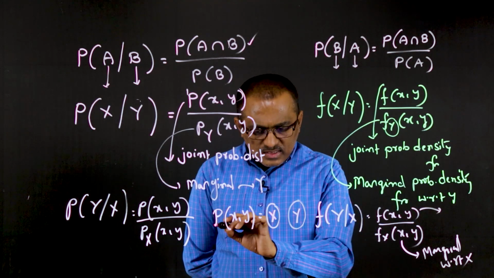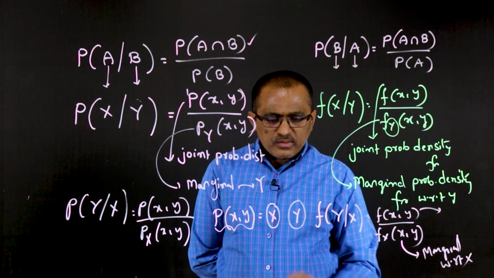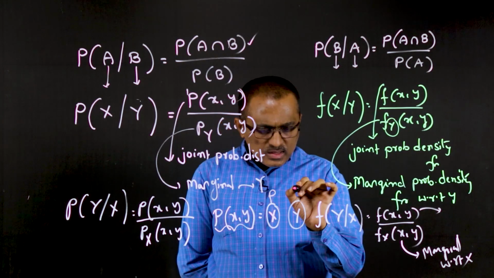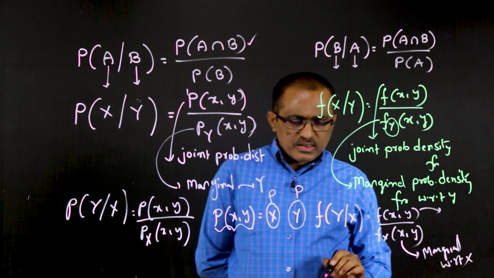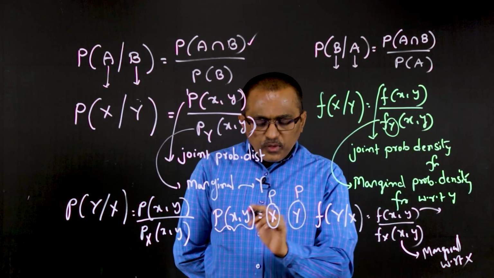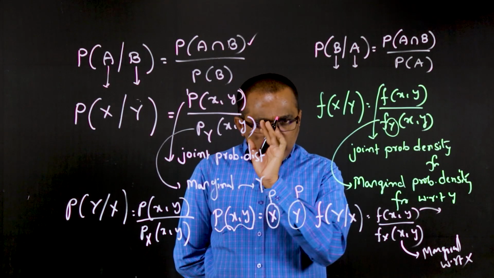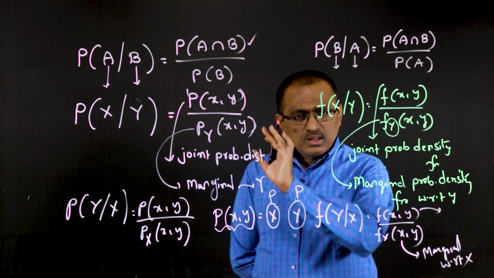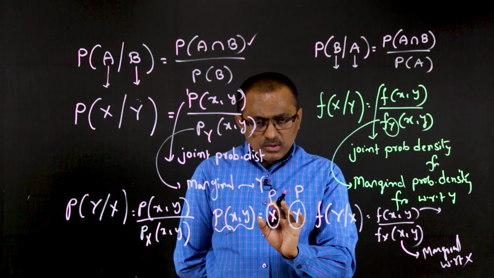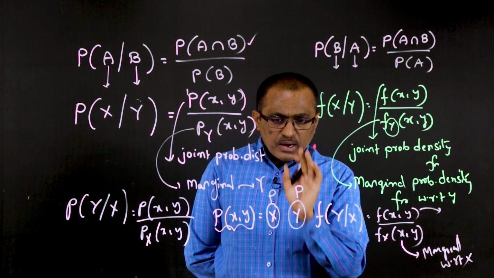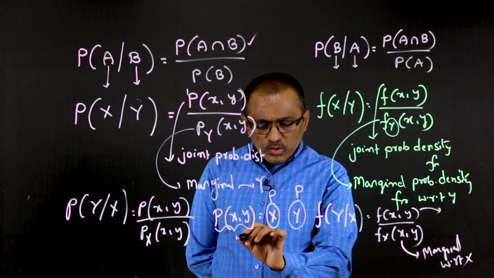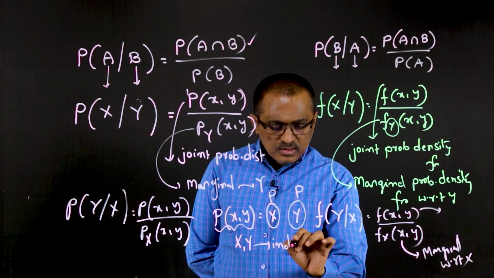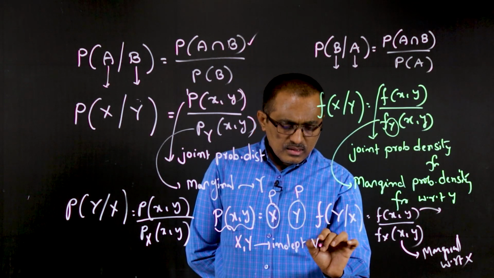So this is the joint in terms of x and y, and from this I am able to get the marginal probability distribution function with respect to x and with respect to y. If p of xy, that is, the joint distribution of both the random variables, equals the marginal of x into the marginal of y, then the two random variables are called independent random variables. This is one point to add.